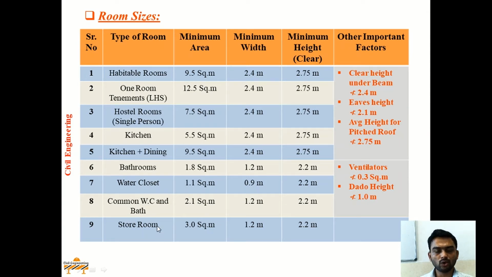And for storeroom, minimum area required is 3 meter square, minimum width will be 1.2 meter and minimum clear height will be 2.2 meters. Now when you are going to plan a building, all these minimum size requirements of various rooms should be considered and minimum height requirements should be considered as per the model building bylaws. This is most necessary when you are planning any building and giving it to the plan sanctioning authority. These minimum requirements should be followed.